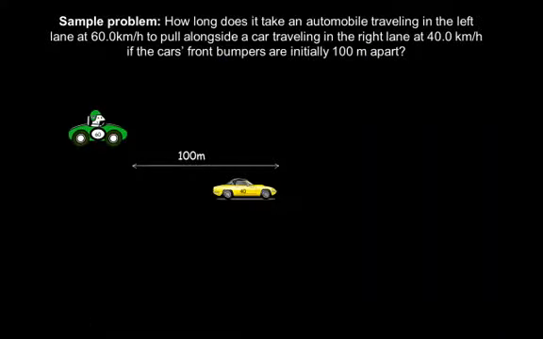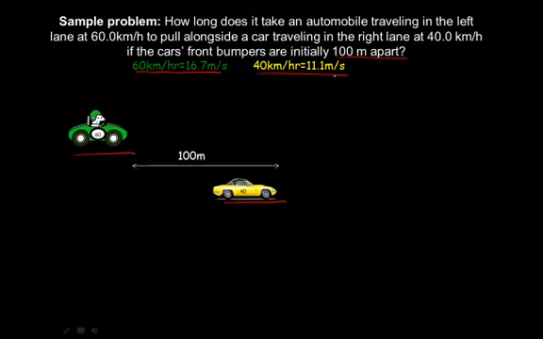All right, so let's look at a sample problem. It says, how long does it take an automobile traveling in the left lane at 60 kilometers per hour to pull alongside a car traveling in the right lane at 40 kilometers per hour if the cars' front bumpers are initially 100 meters apart? Okay, so let's look first of all to convert from kilometers per hour to meters per second. So 60 kilometers per hour is 16.7 meters per second. 40 kilometers per hour is 11.1 meters per second.